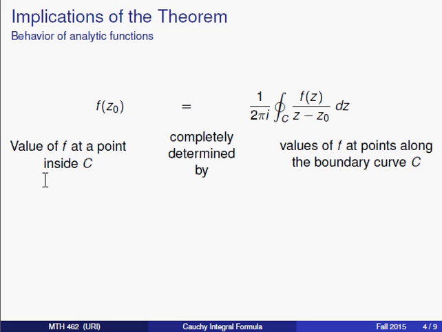And so what we're saying is that on the left-hand side we have a value of f at a point z0 inside C. On the right we have an integral that just deals with values of f at points along the boundary curve. If you went back to the definition of the integral, you'll see that we're just taking a limit of Riemann sums, in effect, where the values we're evaluating the function at all come from the boundary C. So in a sense, the value of the function inside the bounding curve is completely determined by the values of f along that boundary curve.